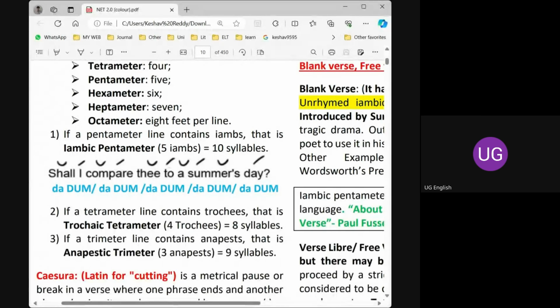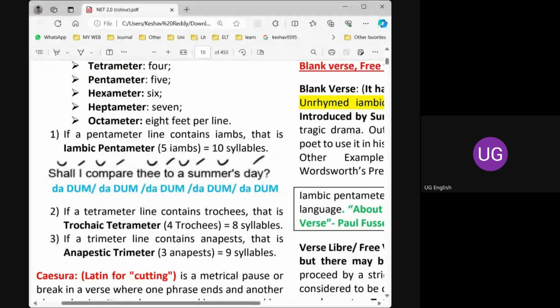So here the first two, shall I, that is da, dum. Again, in compare, there are 2 syllables. Compare. So here da, dum again. Thee, to, again da, dum, da, dum, da, dum. So this is nothing but iambic pentameter. In this way, you can understand a line of a poem.